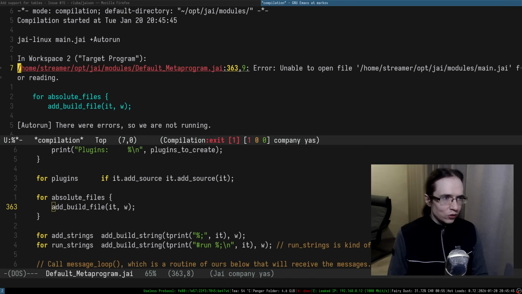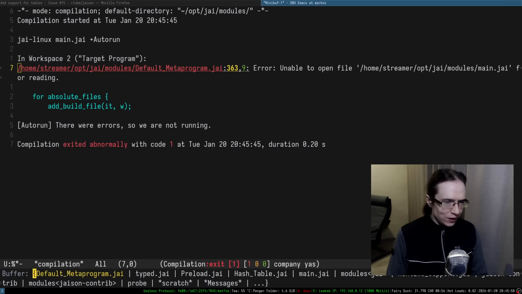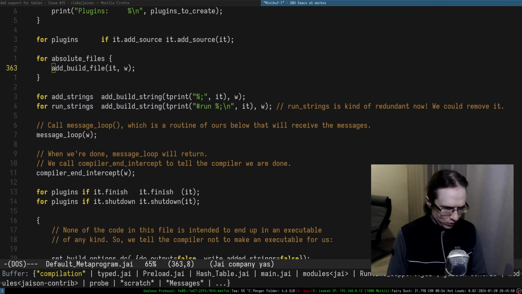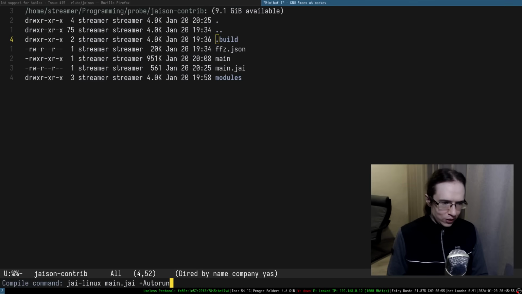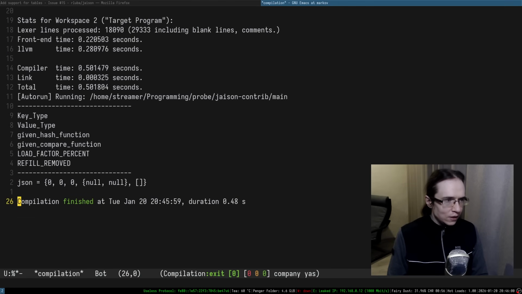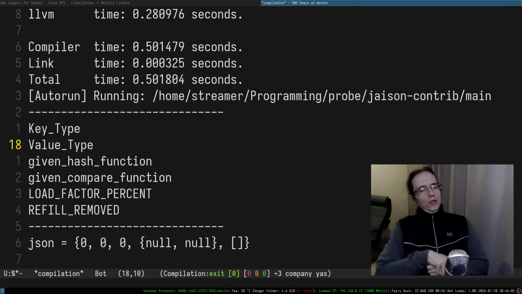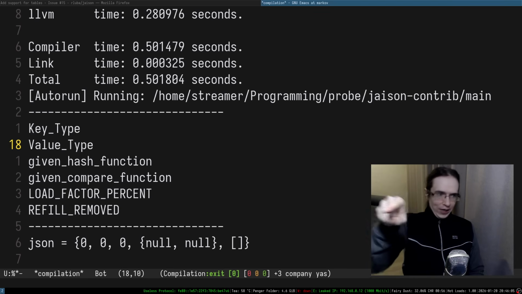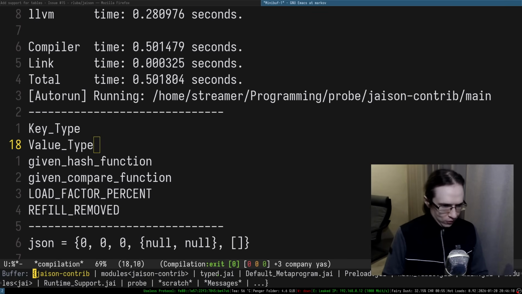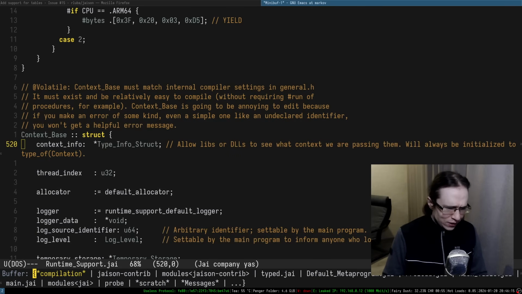What do we have in here? So why are you complaining? Unable to open file, blah, blah, blah. I'm in the wrong place, right? So I am in fact in the wrong place. I apologize for that. So typed, where is that stuff? Okay. This is what I'm talking about. Look at that, value type. That is very cool. But you can't directly just find that thing, right? You can't directly find that thing.